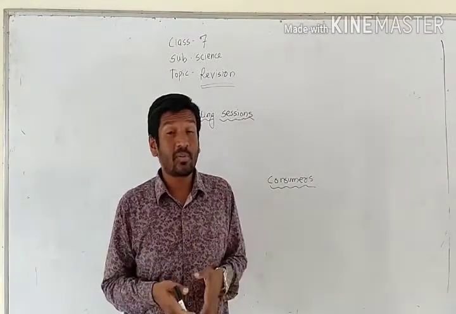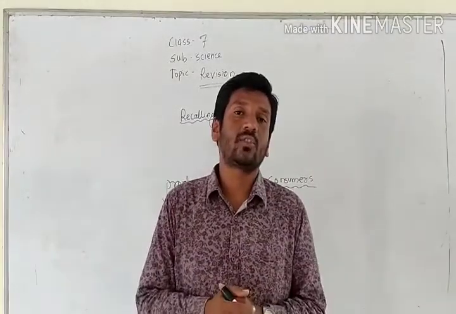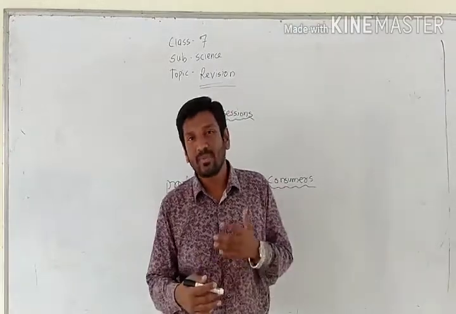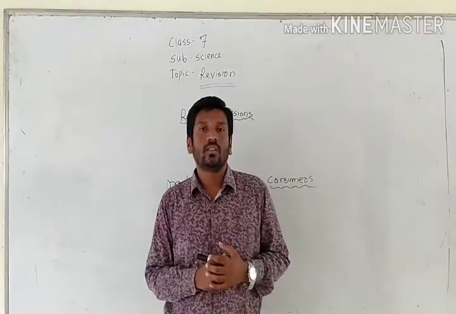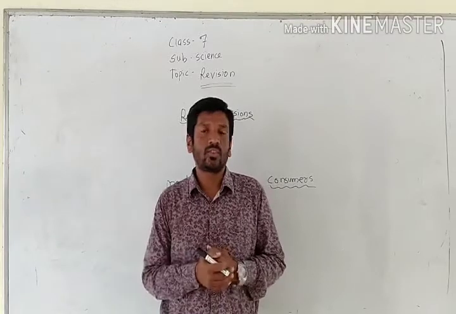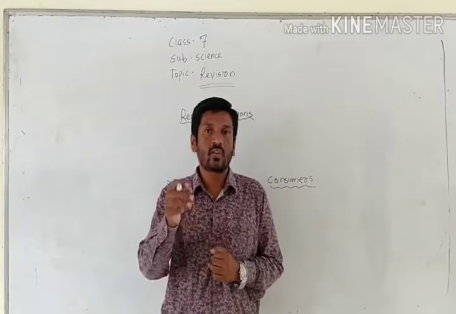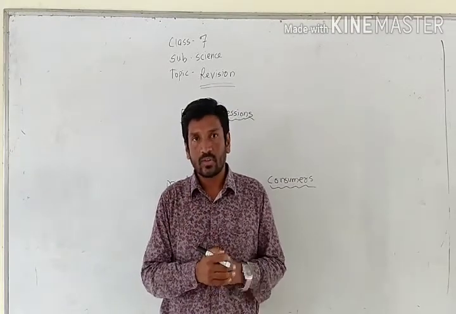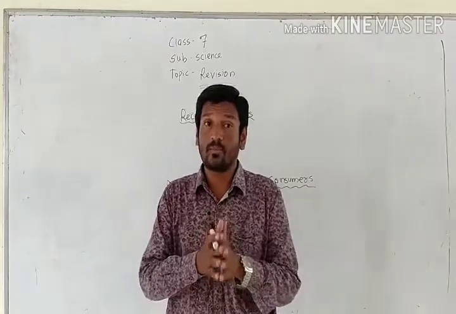So this autotrophic mode of nutrition is very essential in our ecosystem. The plants prepare their own food with the help of photosynthesis. That is called the autotrophic mode of nutrition. So here is the role of photosynthesis, very important.